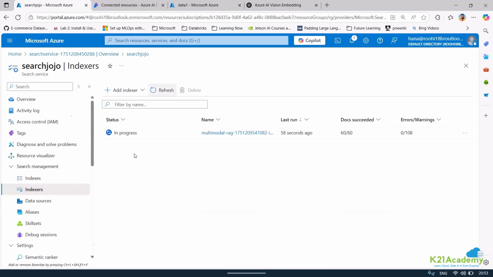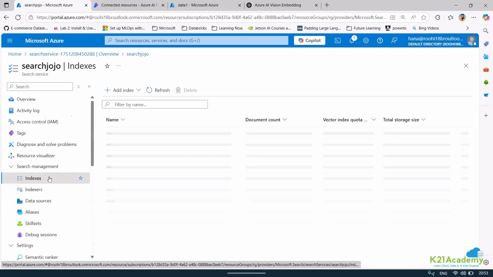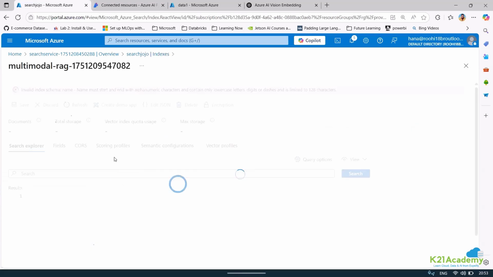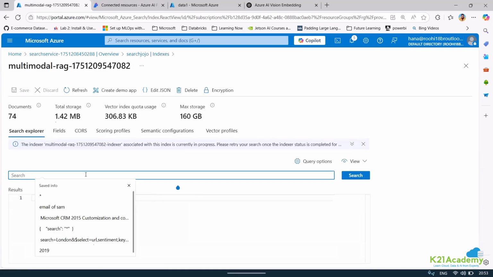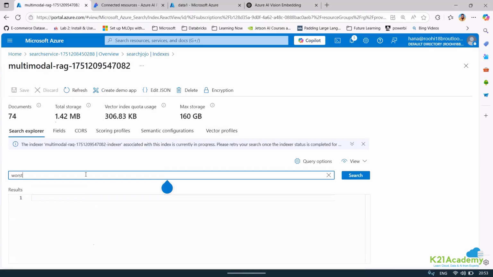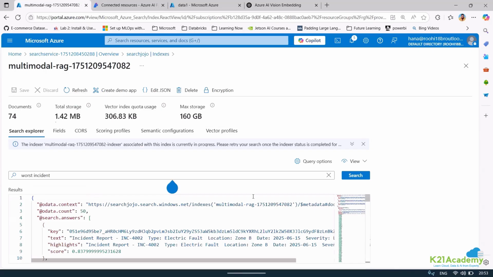It is still in progress. Once the indexing is done, then we will be able to see the indexes. Now you can see the documents, right? Now we can search. Let me just see, first incident. Let me just try to give a search. And now you can see 50 results are coming in for worst incident.